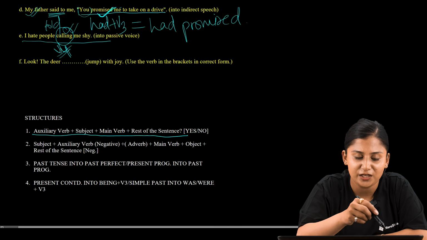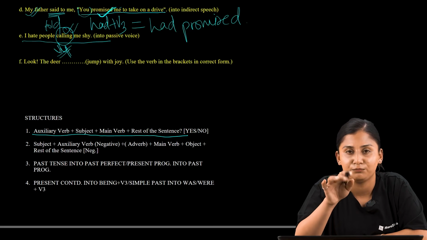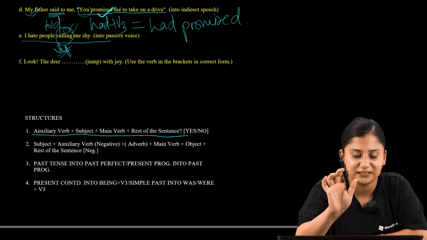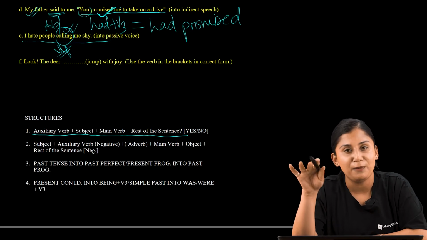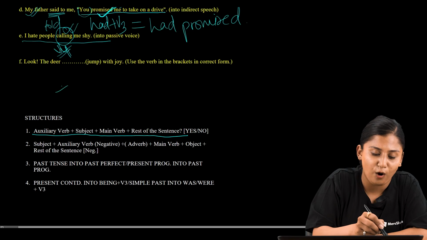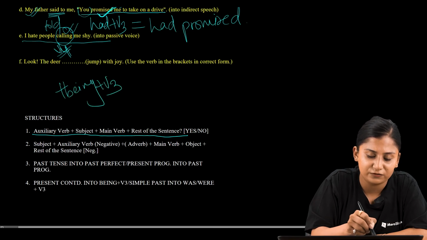Whenever you are changing an active sentence that is in present continuous tense into a passive form, you are supposed to always add being plus verb 3.